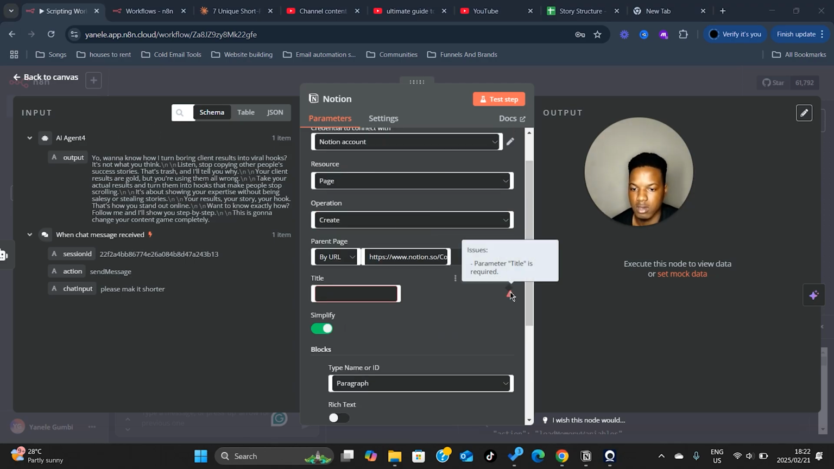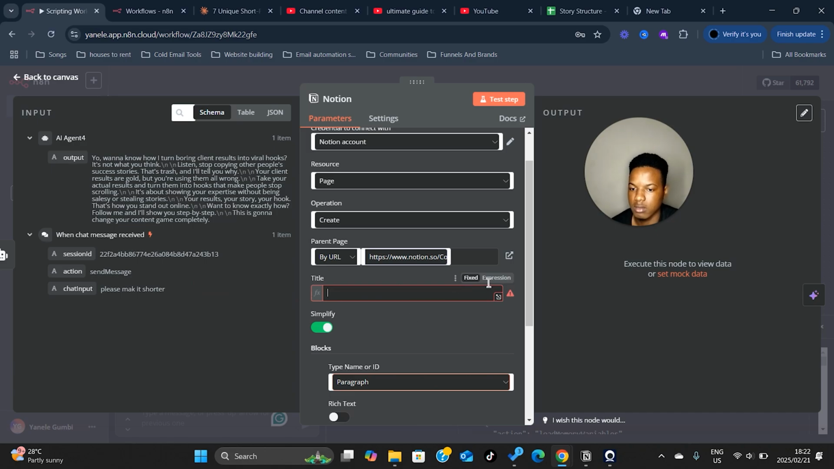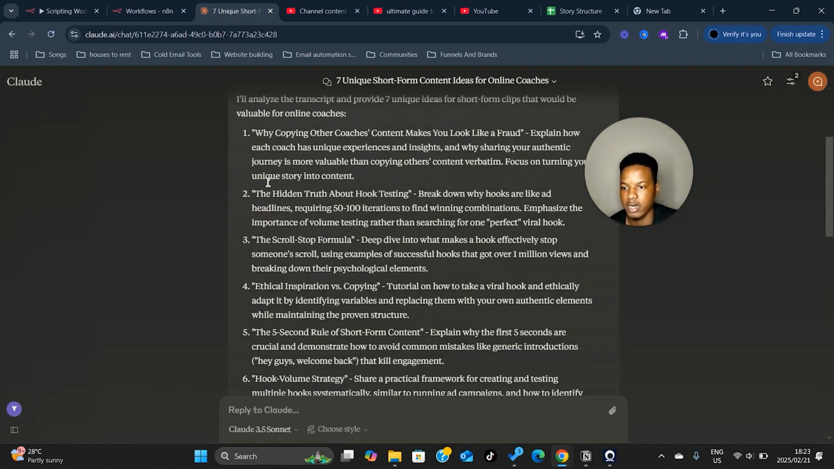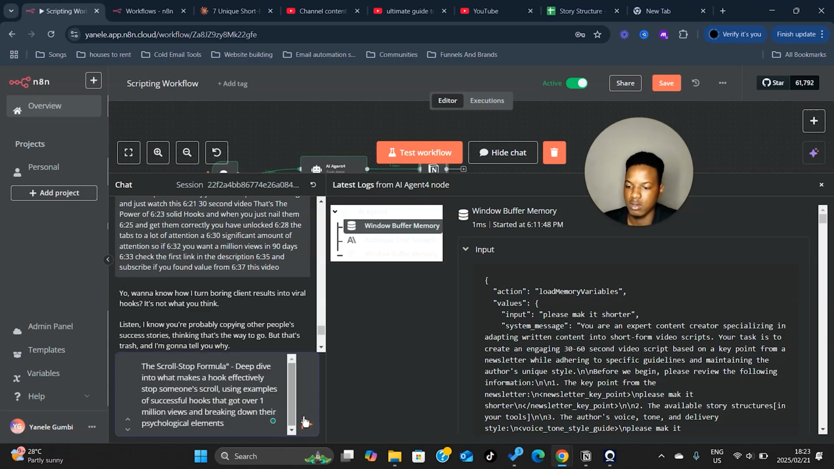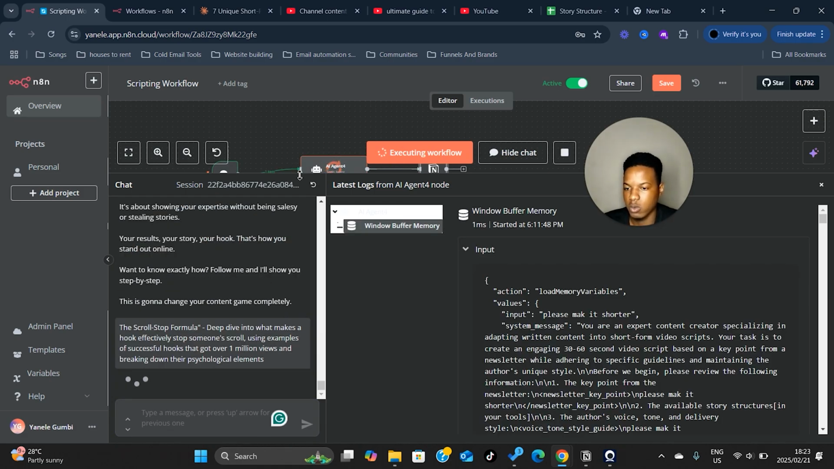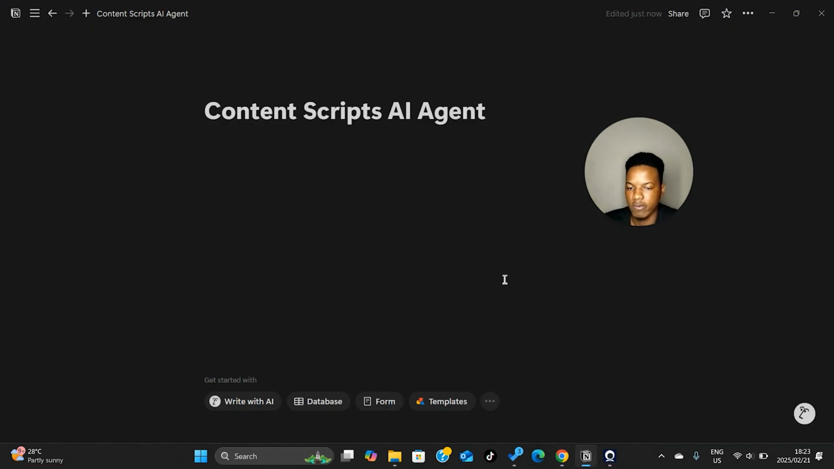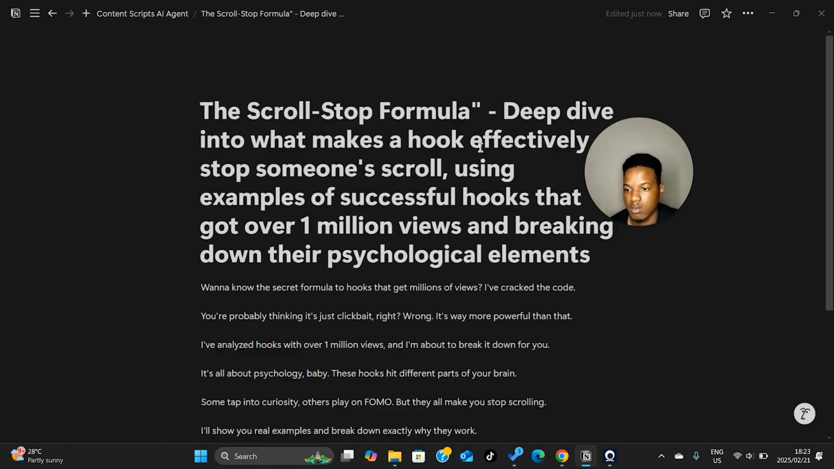Okay, so a title is required. I just set that to be the chat input. Let's go over here. Because it already understands our writing style, we're going to take number 3, Control C on this, and then paste it in. Control V. There's the content idea. Let that execute the workflow, and then we're going to check Notion for the page that we just made. There we go, it's through.